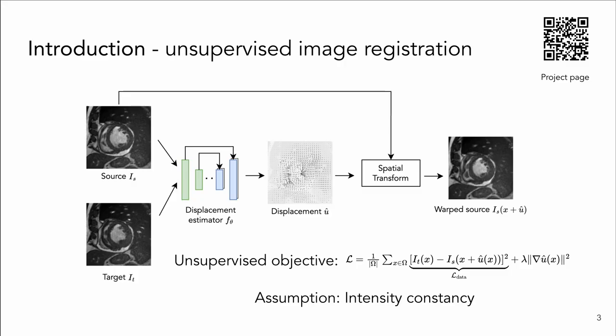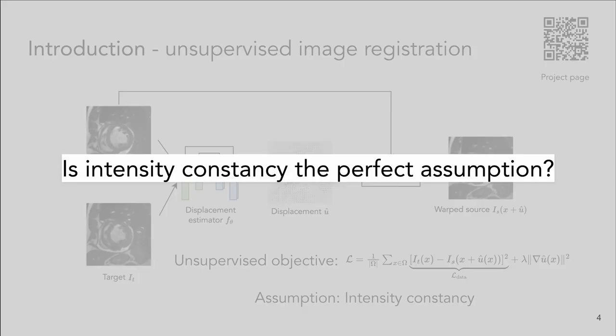Obtaining ground truth displacement for each pixel is extremely expensive. A commonly used unsupervised objective is usually designed in a way that minimizes the reconstruction error between the warped source and target. The feasibility of minimizing this objective relies on intensity constancy between the two images during training. This raises a question: is intensity constancy the perfect assumption?